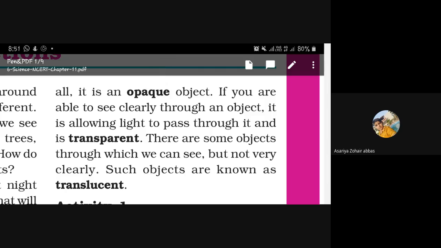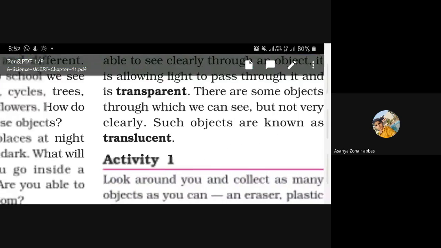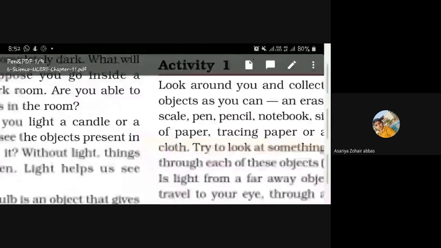If you are able to see clearly through an object, it is allowing light to pass through it and is transparent. There are some objects through which we can see but not very clearly. Such objects are known as translucent.